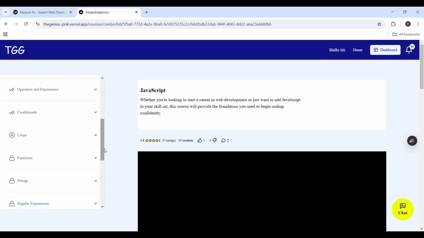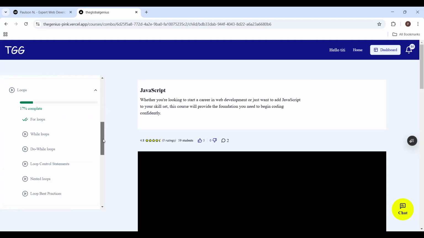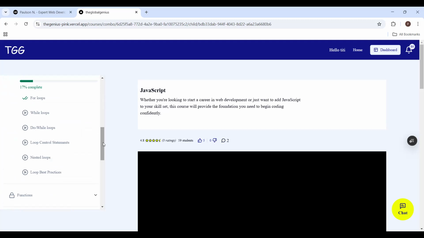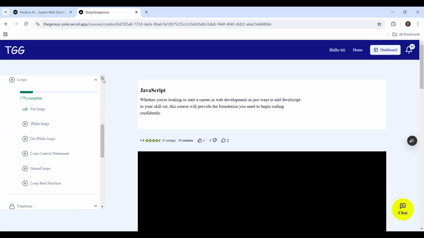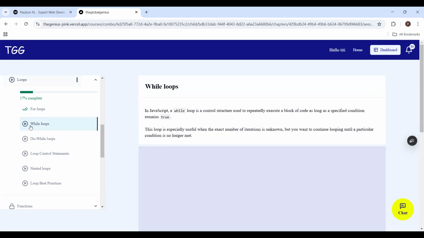But this chapter, I haven't completed it. But if I open it, I will see the sections inside of it, because every chapter is broken down into sections. So I have completed this one, and it's saying that I have just completed 70% of the whole chapter. So I can come here and take this.